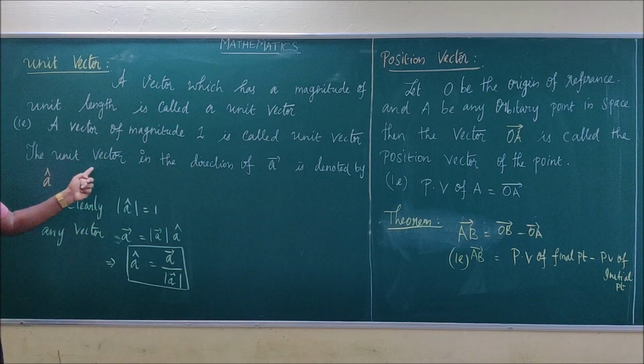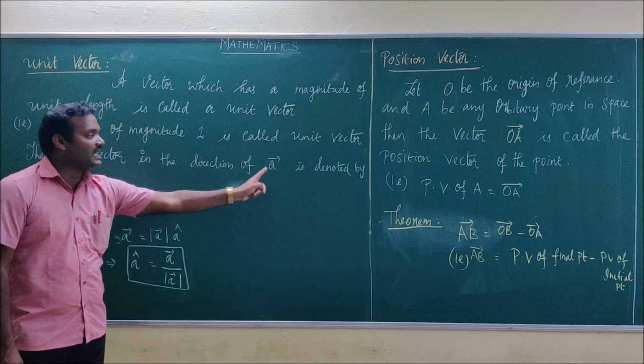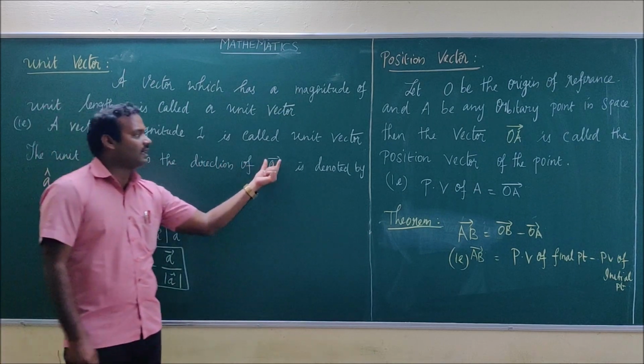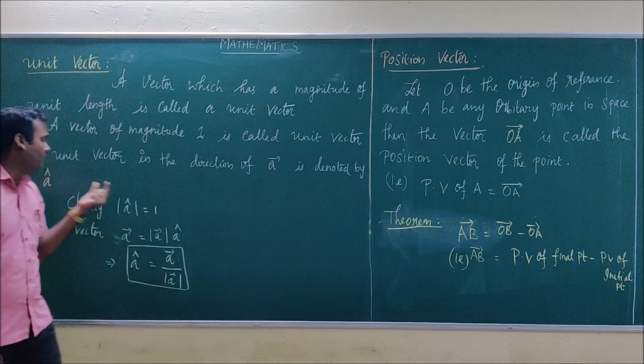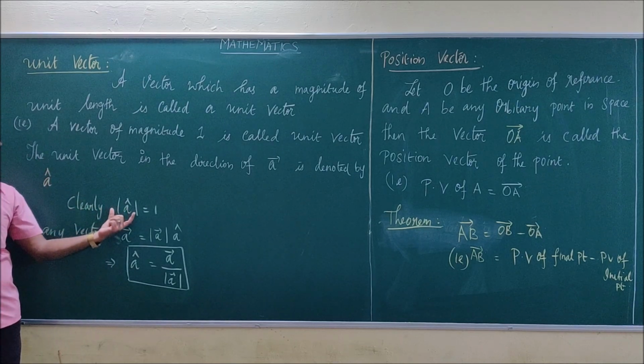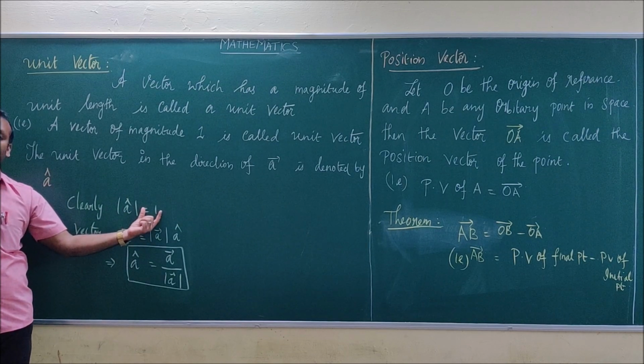The unit vector in the direction of a vector A is denoted by A cap. Okay. This symbol is specially for unit vectors only. Ordinary vectors are represented by putting an arrow mark. If we put the symbol cap, it denotes only unit vectors. Clearly the modulus of a unit vector is 1.